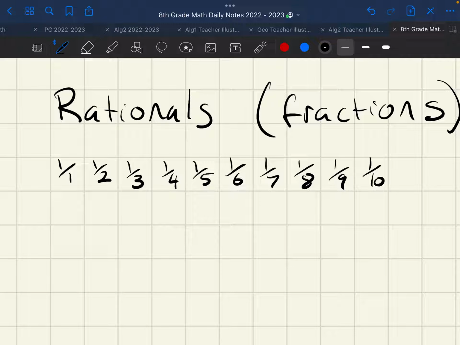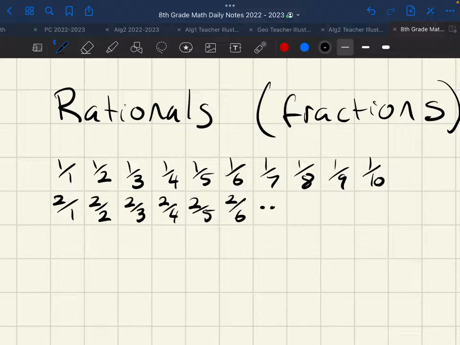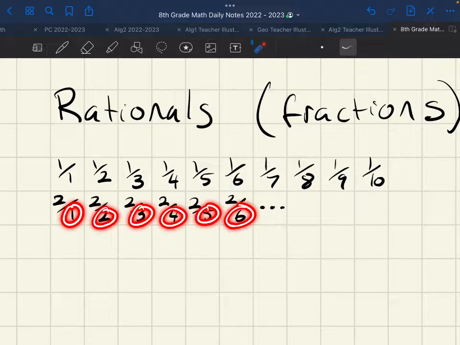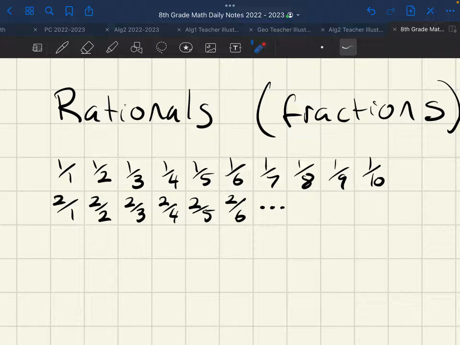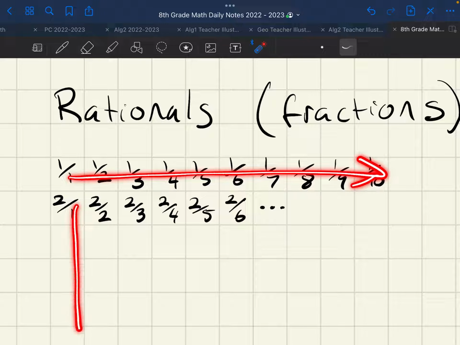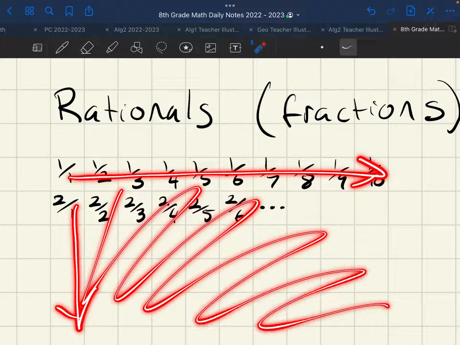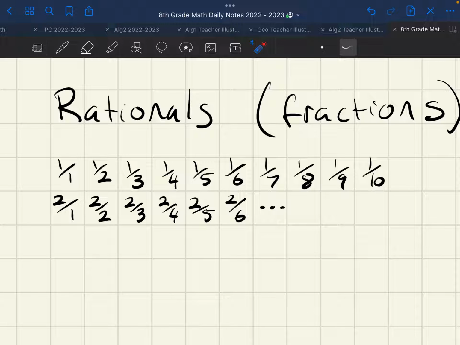So I'm going to make a second list where I do 2 over 1, 2 over 2, 2 over 3, 2 over 4, 2 over 5, 2 over 6. I think you get the point. I'm just going to do dot, dot, dot. It goes on forever and ever, where that bottom number, also called the denominator, is going to continuously get bigger and bigger. And you're probably thinking, Mr. Sindel, you are doing this wrong. You are going in this direction, and now you're going in this direction, and this whole area is going to be an infinite area. And I'm going to say, yes, yes it is.